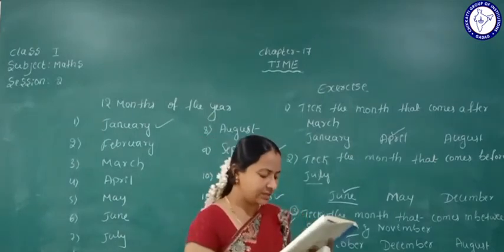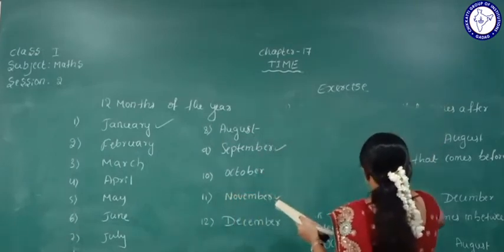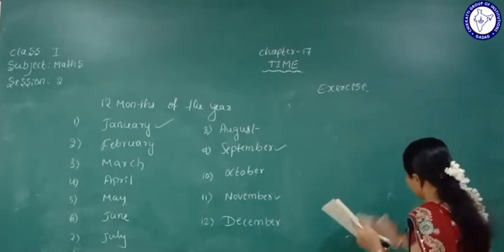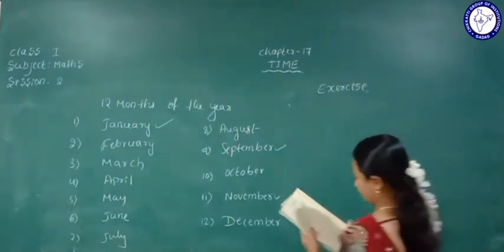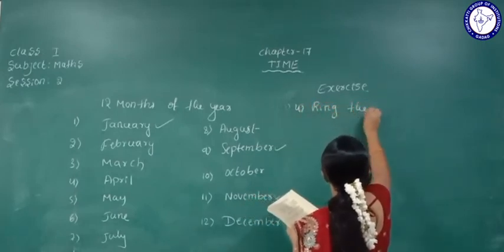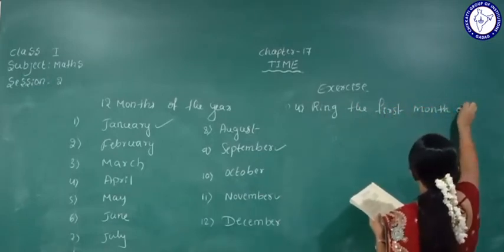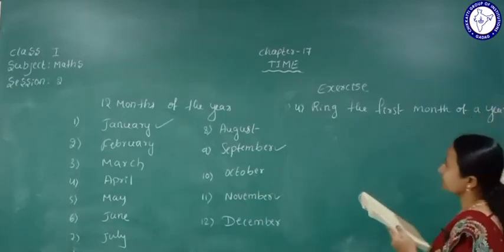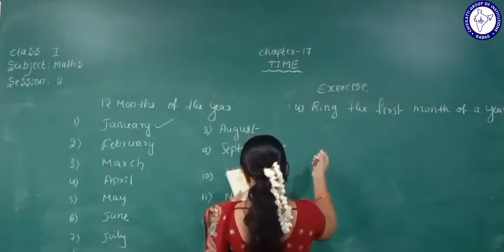Next one they have given here: ring the first month of the year. In the exercise, that is the fourth one.